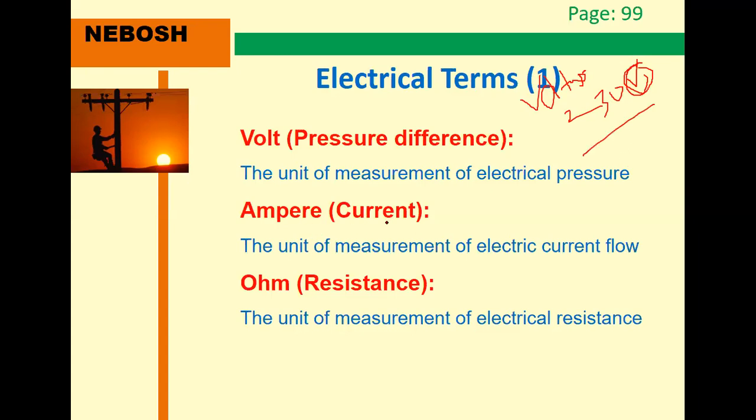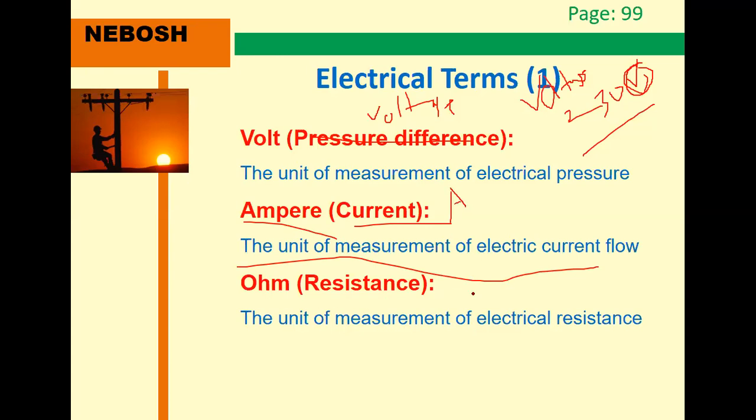Ampere is the current. The unit of the current is the ampere. Voltage is also known as the potential difference or pressure difference. Ampere is the unit of measurement of the electric current flow, and it is represented by capital A.